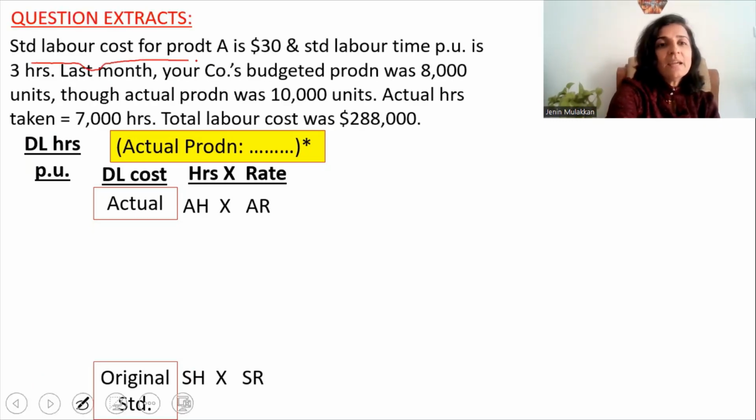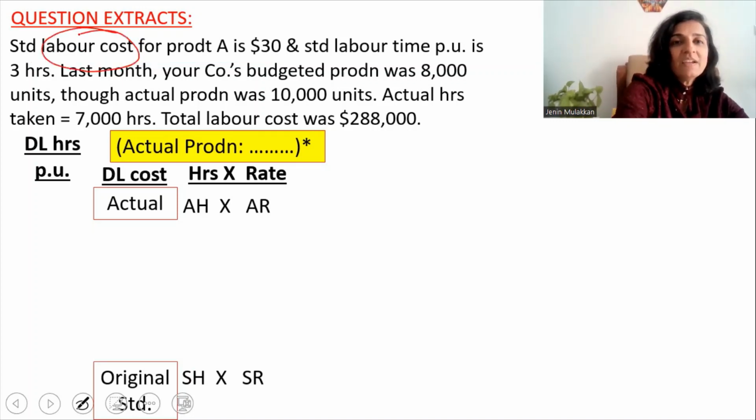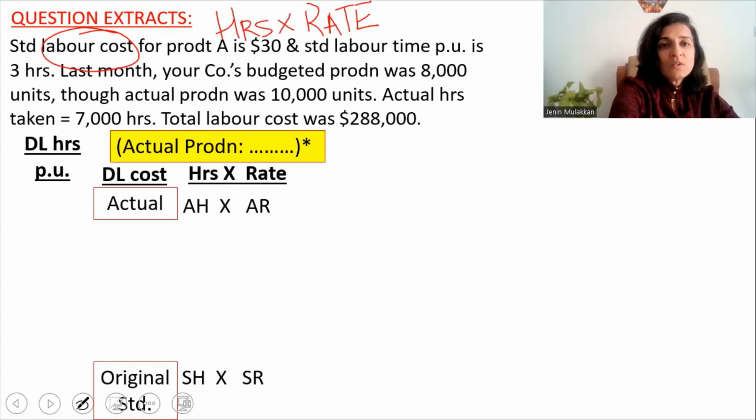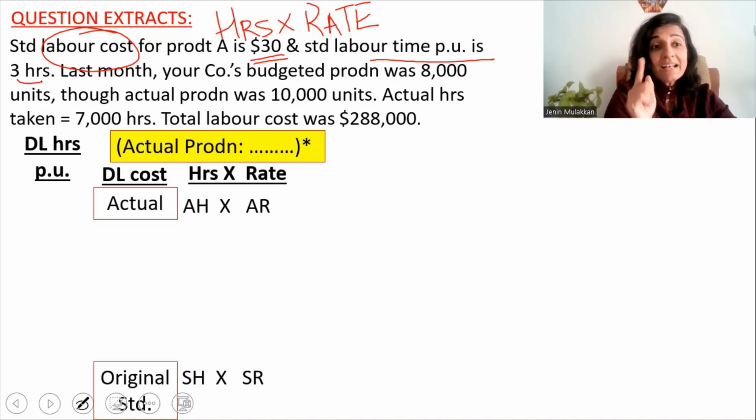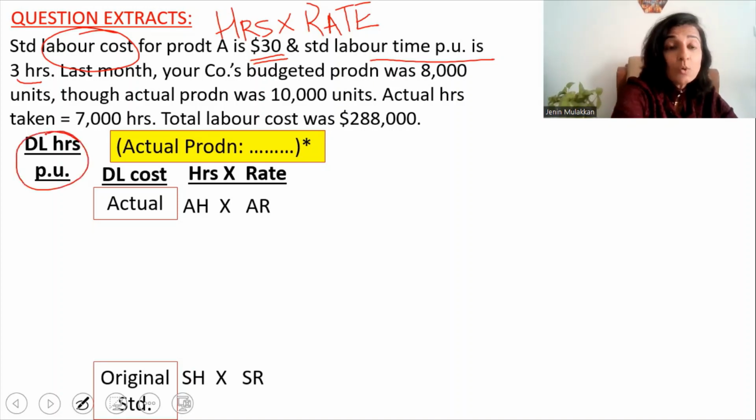The standard labor cost for product A is $30. Labor cost is always hours multiplied by rate. So the labor cost is $30. And the standard labor time per unit is 3 hours. See, the direct labor hours required per unit as per the original standard has been given.